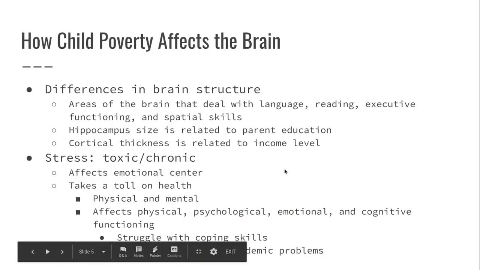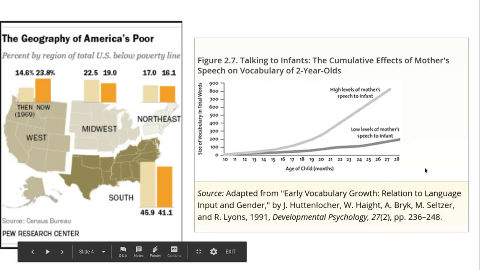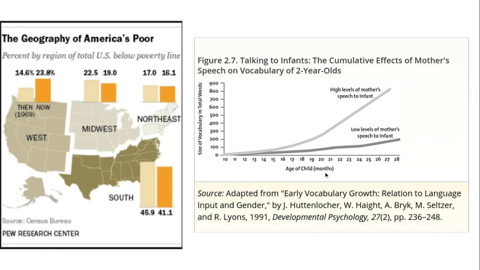So here's just a graph. This one right here I want to focus on the effect of mother's speech on vocabulary in 2-year-olds. So this gray line right here is a child in poverty, and the light gray line is middle class. So a middle class 2-year-old knows about 800 words, whereas a low class 2-year-old knows about 200 words. So that's very, very significant.